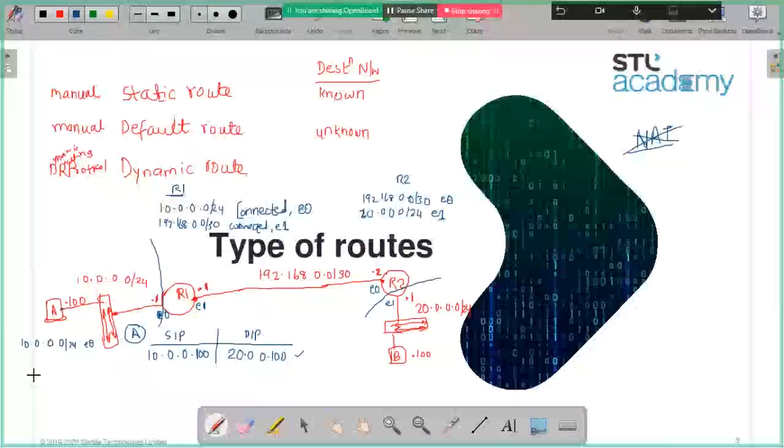Via the network 192.168.0.0. No, tell me the logic. On R1, we have to add one route for 20.0.0.0. But we are at A, you are talking about R1. We are yet at A. If A is sending the packet, will it go to B? Will it come to the router first?